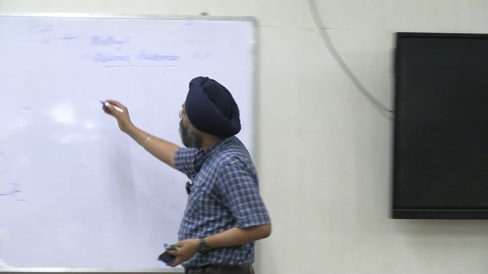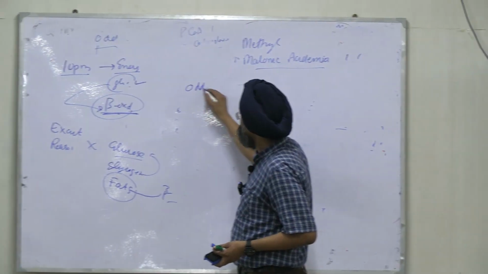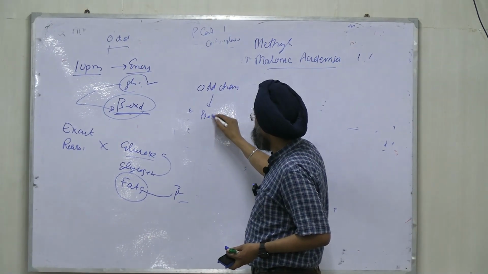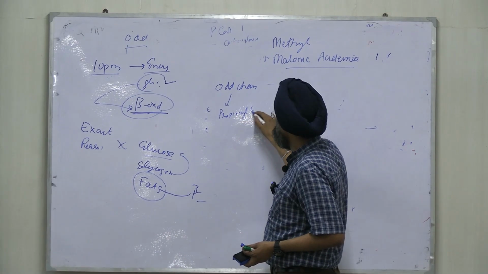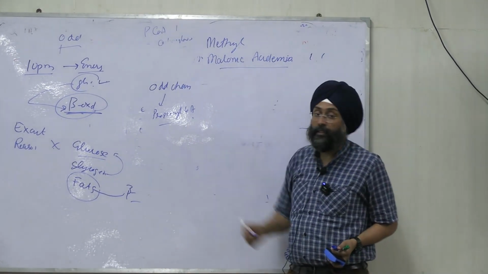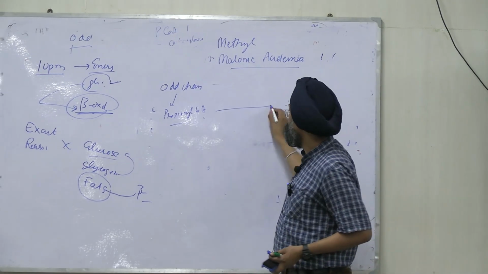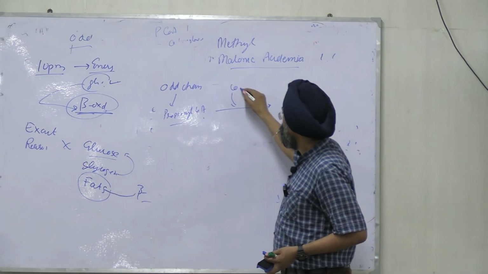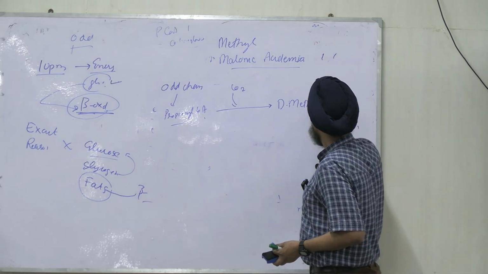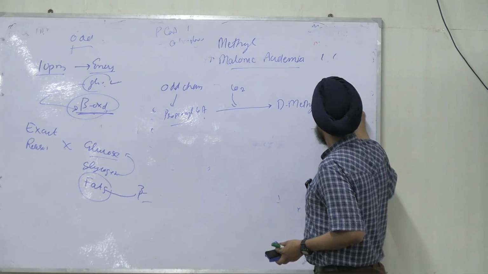But in odd chain fatty acids, what was the end product? Propionyl-CoA. I told how it is metabolized. Propionyl-CoA is first carboxylated to form D-methylmalonyl-CoA.